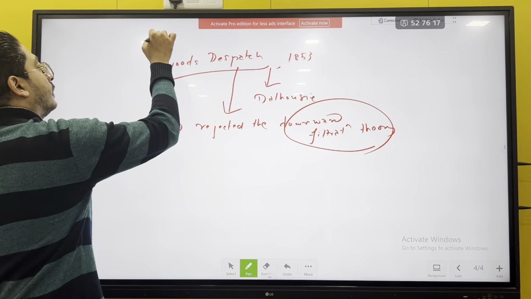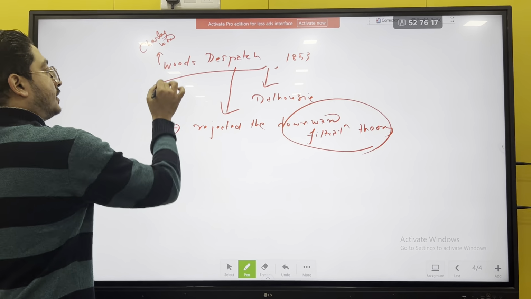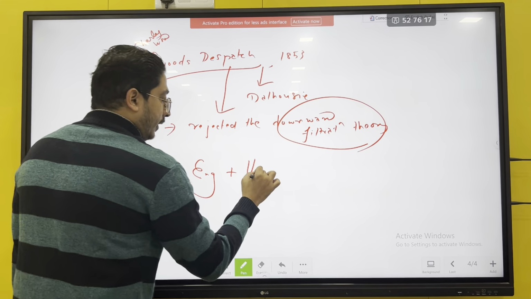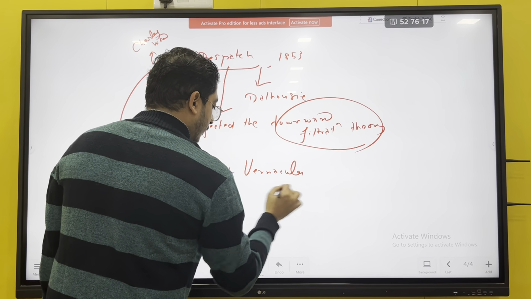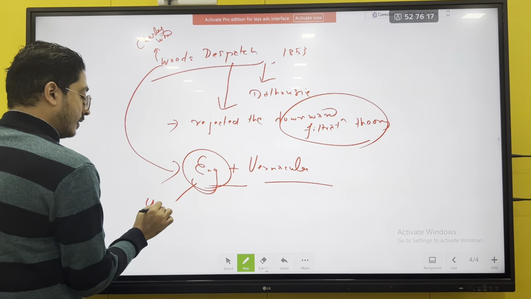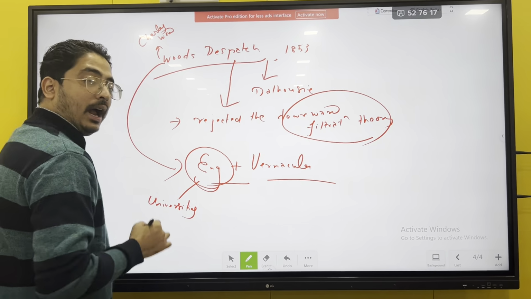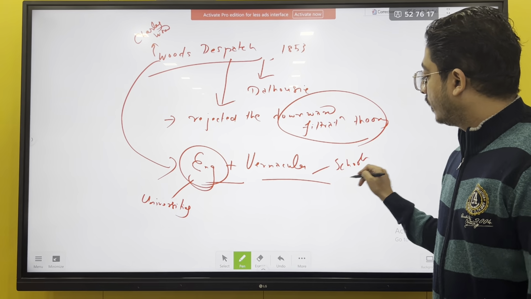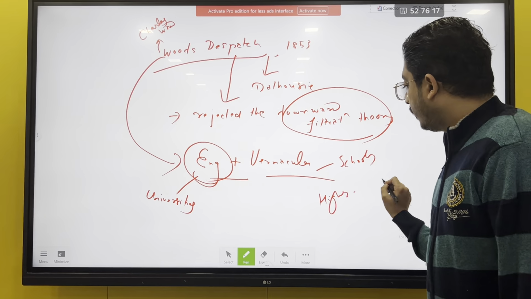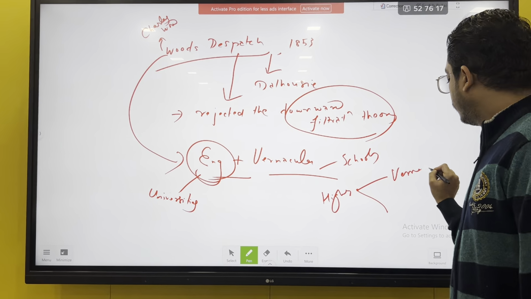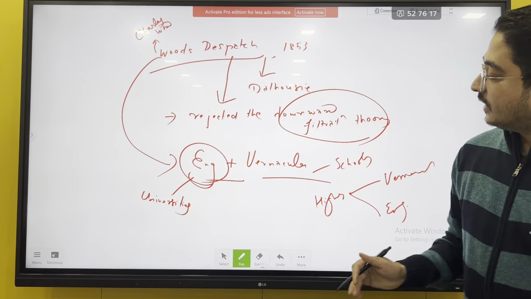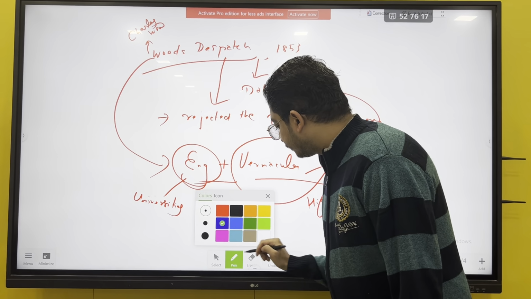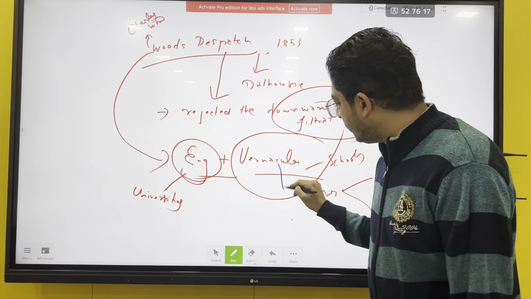It is by Charles Wood, and Charles Wood said that there should be English education and also vernacular education, that is, English education in universities and vernacular education in schools, and in higher education it will be both vernacular and English. So for the first time the vernacular thing came. Vernacular means local languages.